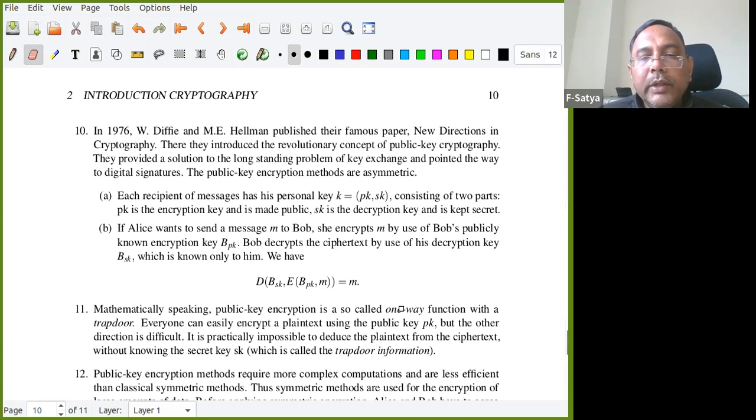See, once both the parties first need to know the key, right? But how do you communicate that one? So you both meet in some park or some place and exchange the key, then you will communicate later, right? But that may be difficult. So this is one of the problems, how to first exchange your key. So key exchange protocols. That is the main part that Diffie and Hellman solved.